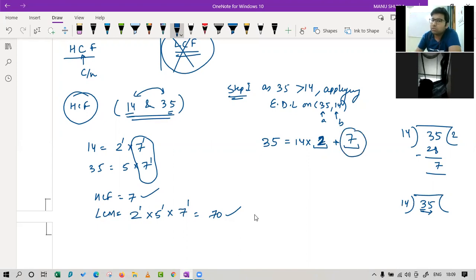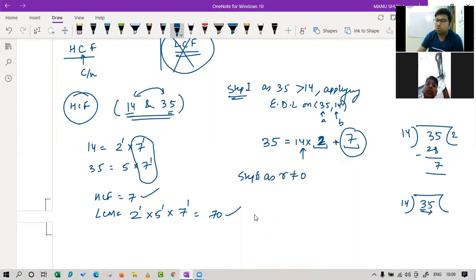Can you see R is not 0? Yes. So R is not 0. That means 14 is not a factor. As R is not equal to 0, we can say this 14 is not the highest common factor. So we will write in step 2, as R is not equal to 0, therefore again applying Euclid's division lemma. Now we have to change the A and B.